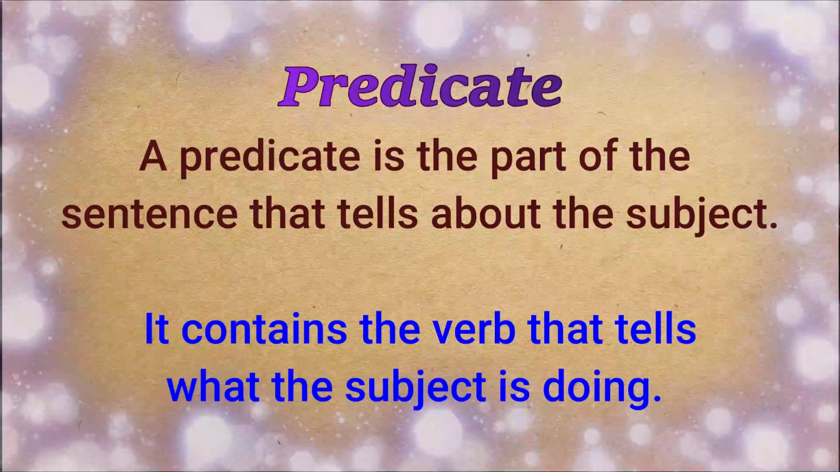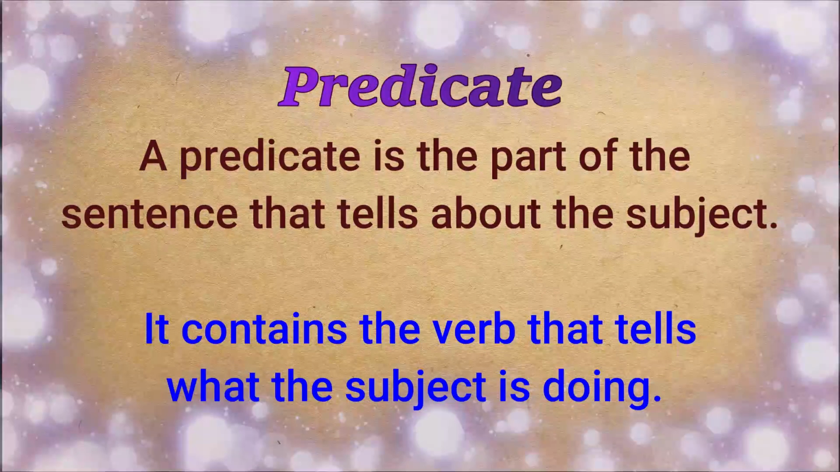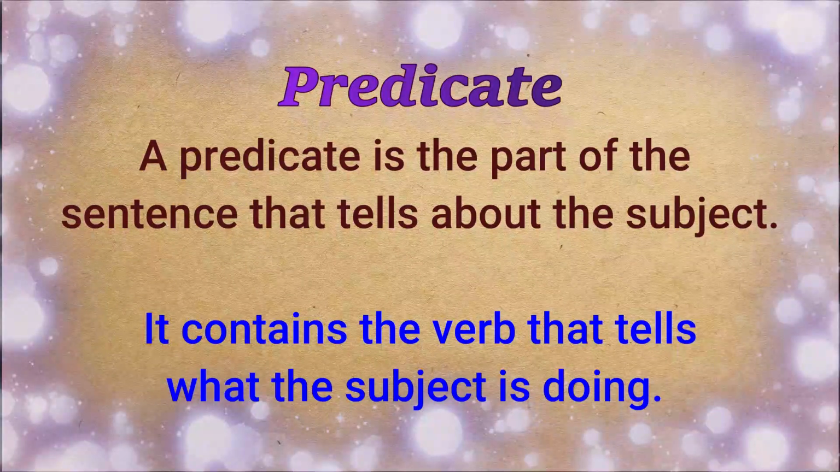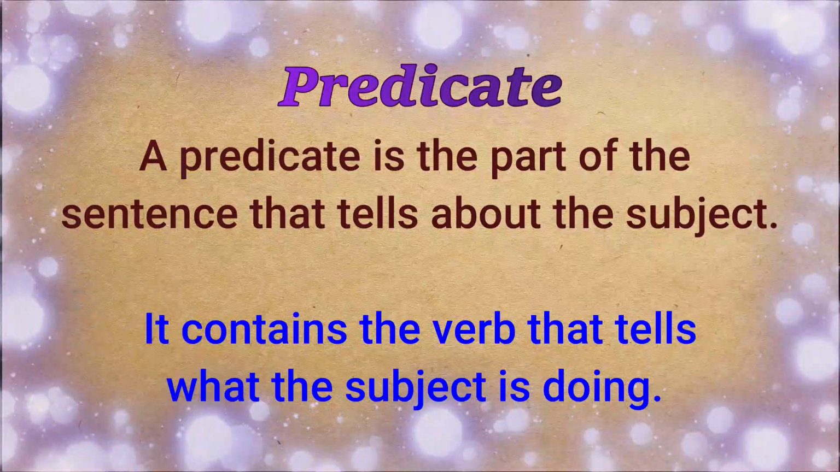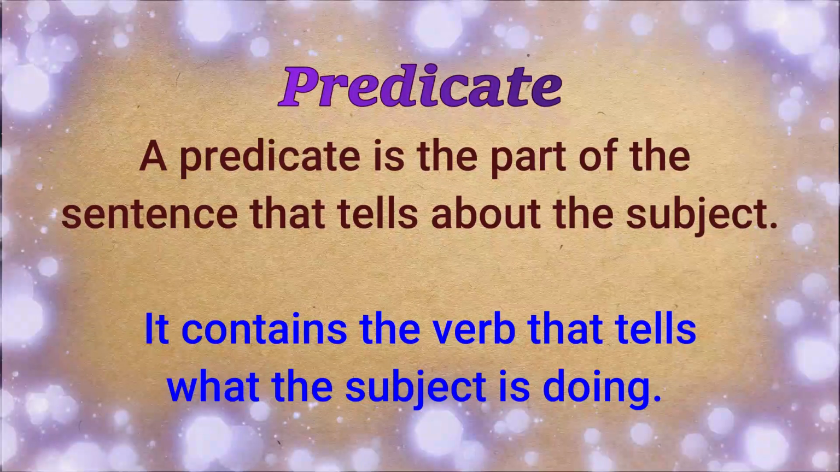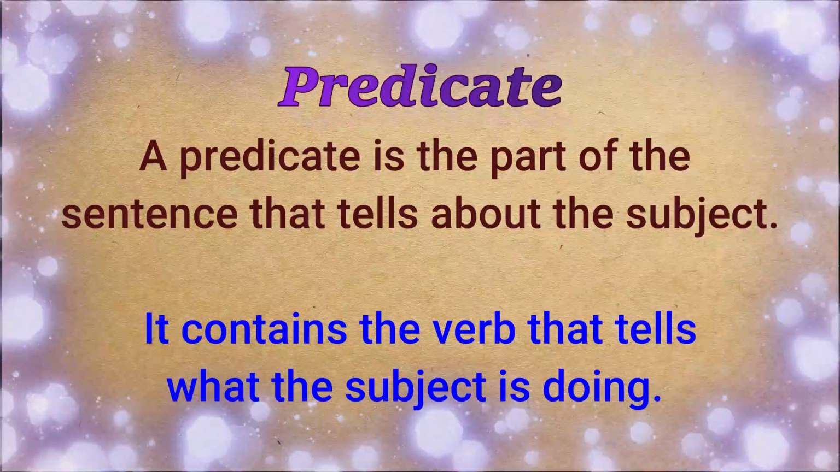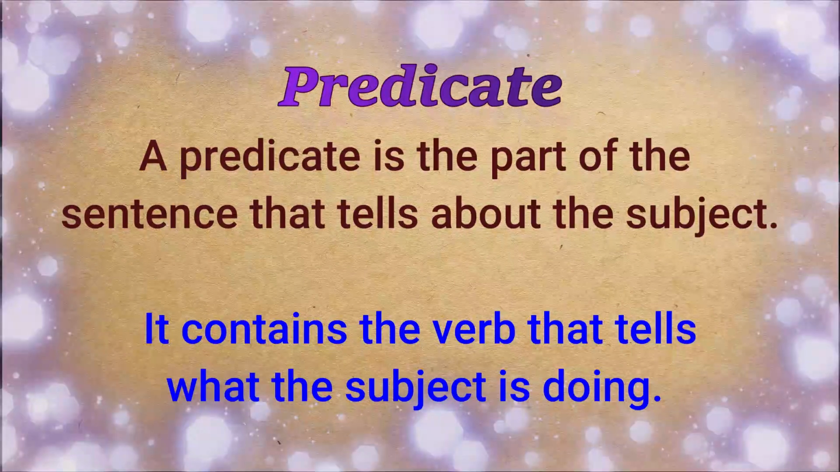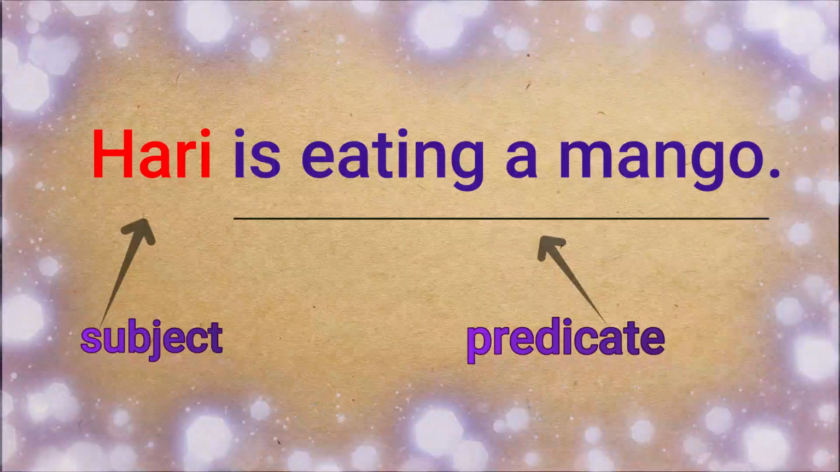Predicate. A predicate is the part of the sentence that tells about the subject. It contains a verb that tells what the subject is doing. So in the predicate we will know what the subject is doing. About the subject, information we will get in the predicate. And the predicate will have a verb, so we have to find the verb in it. Let us understand better with these examples.